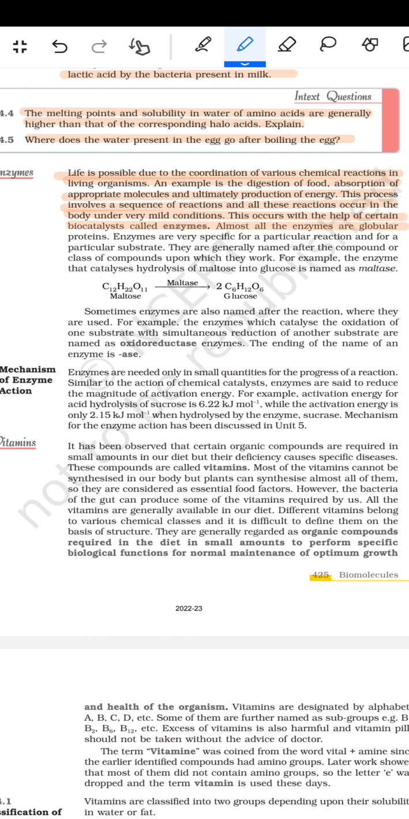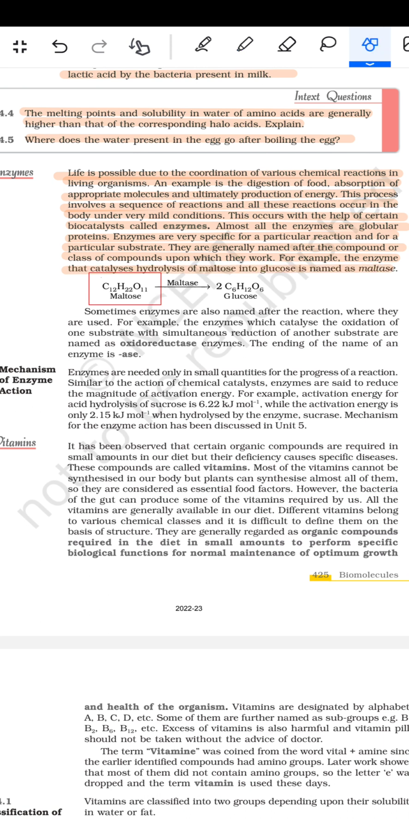Almost all the enzymes are globular proteins. Enzymes are very specific for a particular reaction and for a particular substrate. They are generally named after the compound or the class of compounds upon which they work. For example, the enzyme that catalyzes the hydrolysis of maltose into glucose is named maltase.